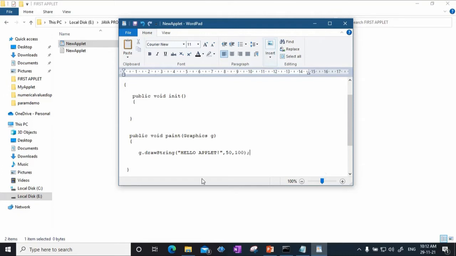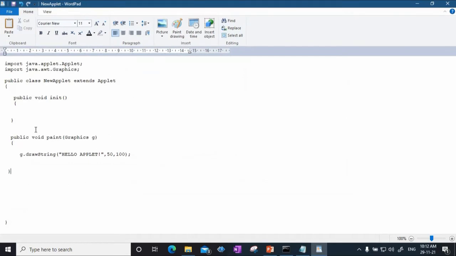The message will be printed at the pixel x comma y, that is 50 comma 100, 50 units from this point and 100 units from this point. This is the applet code that I have written. I am simply using a method called drawString, which prints a message on the applet canvas.